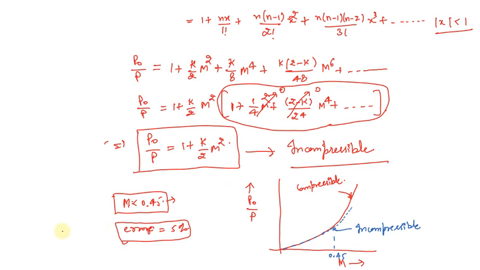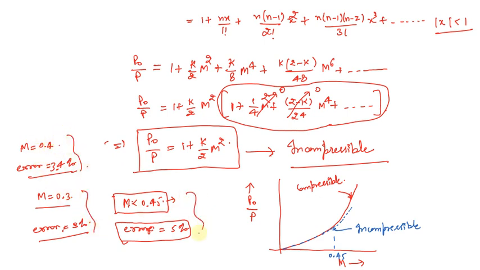And one more thing: at m equals 0.3, the error is almost 3%, and at m equals 0.4, the error is 4%. I beg your pardon, it's 3.4%. These are the values that we can read from this particular graph.